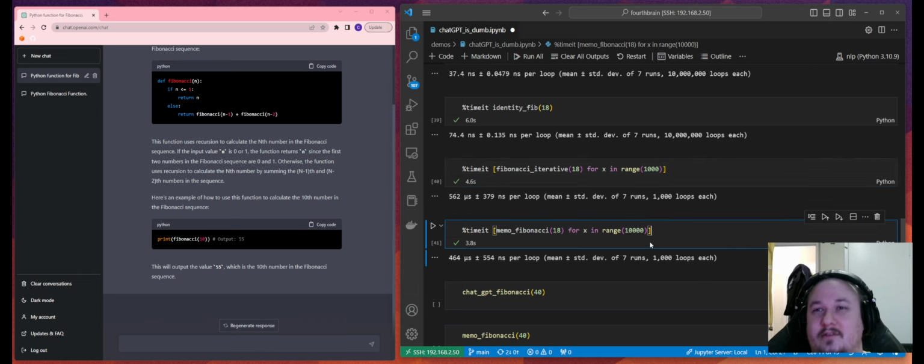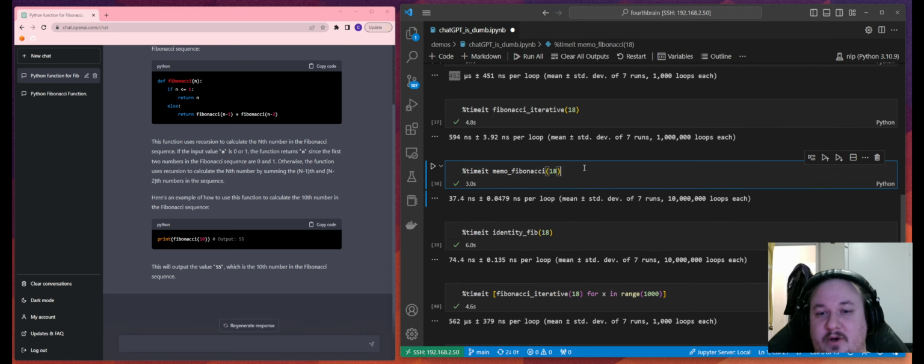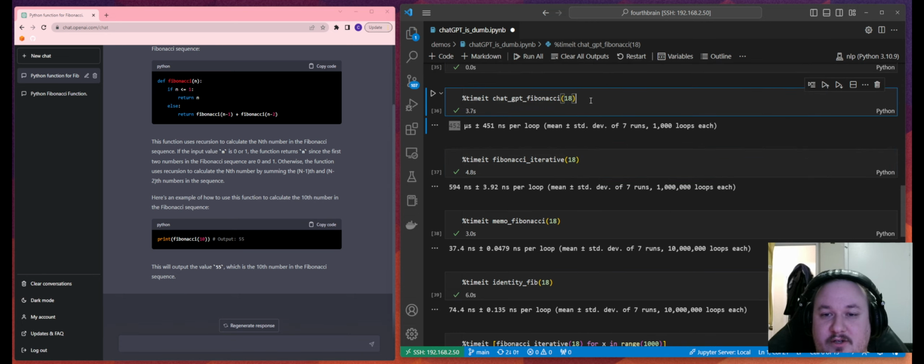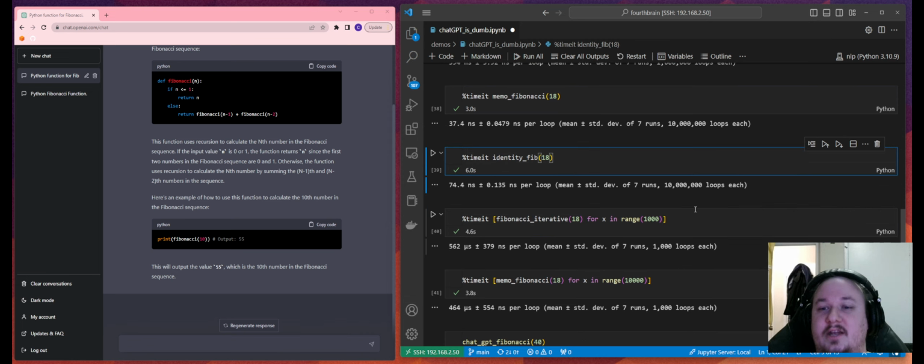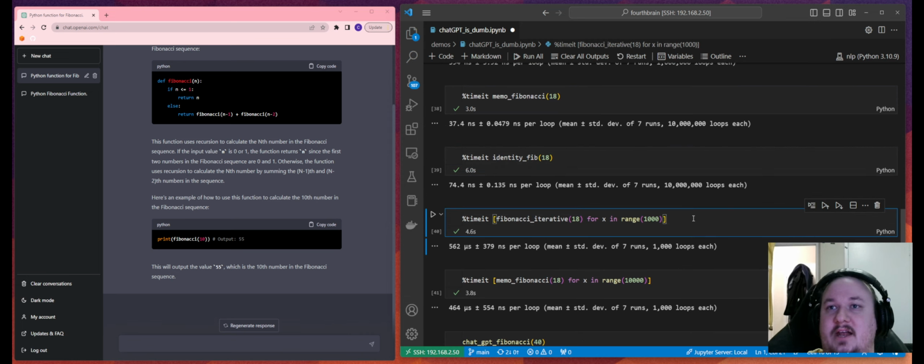So hopefully I'm illustrating the point here, which is that ChatGPT is a great tool. It's very good at code completion, but it's naive. It doesn't understand code, doesn't understand what we're doing with our code, doesn't know why we want to do things with our code. And so if you're just beginning and you're like, hey, now I can implement Fibonacci, well, if you just follow that advice without looking into it, without checking to see if that's a great solution or a great implementation of what you're trying to do, fact checking it, you might wind up with an implementation that runs 10,000 times slower than if you had added one decorator to that function.